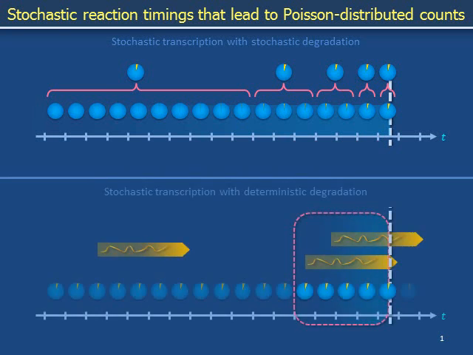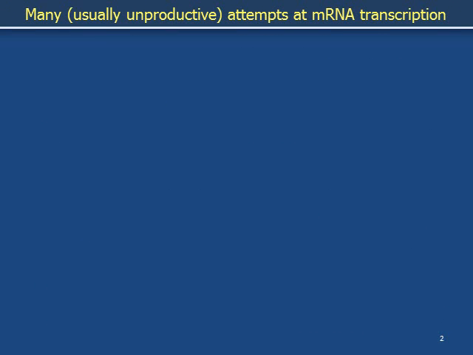To provide foundational intuition for this result, we will first explore a related but even further simplified model in which messenger RNA transcription is stochastic but degradation is deterministic. We are inside a cell.